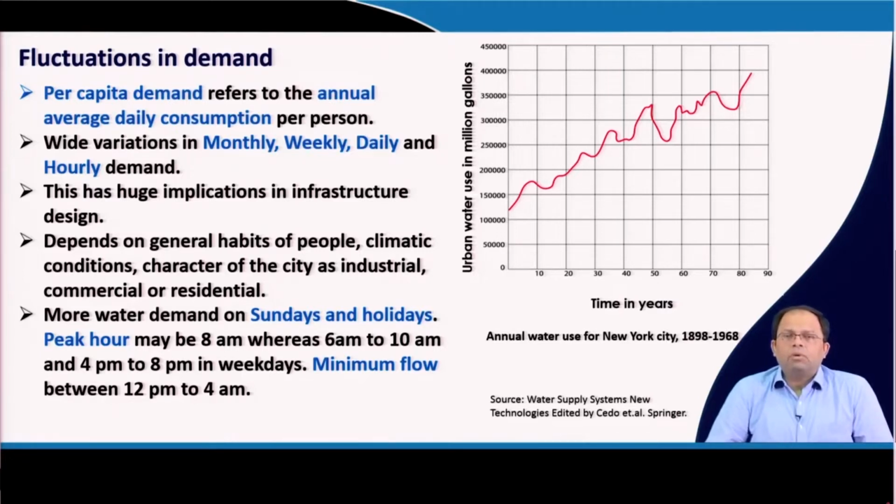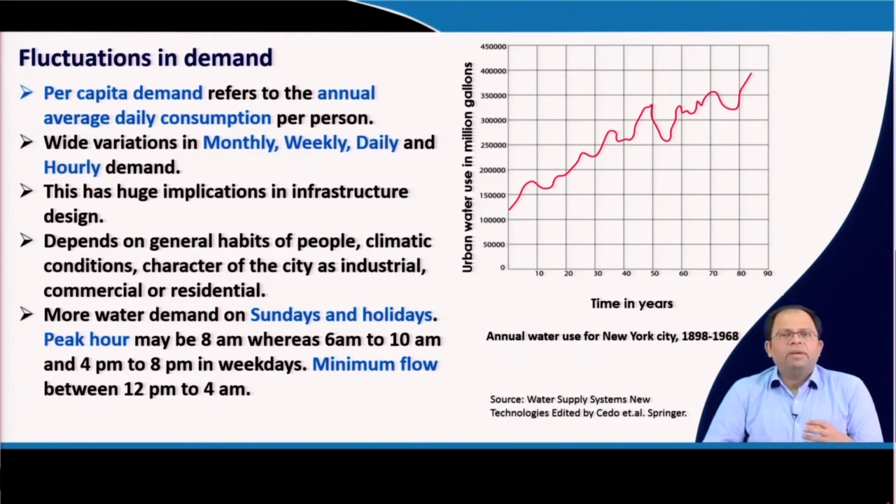That means the amount of water that is used varies hour to hour, day to day, week to week, and even month to month, or we can also call it season to season. So, there are wide variations in this figure. Even though we determine the total water demand for an urban area, we need to understand the variation in the demand, because when we estimate the overall water demand, it is like an average value for the overall urban area, an annual total water demand.